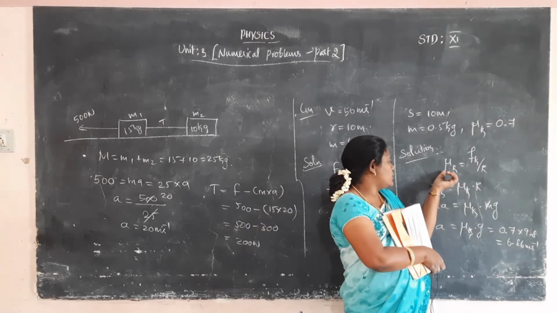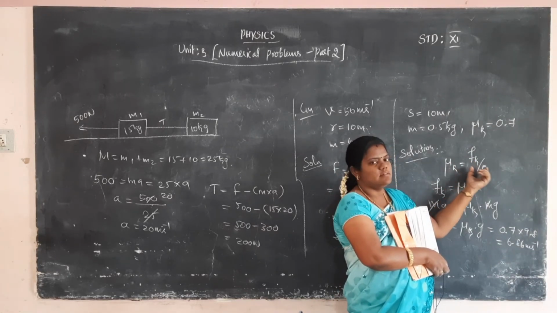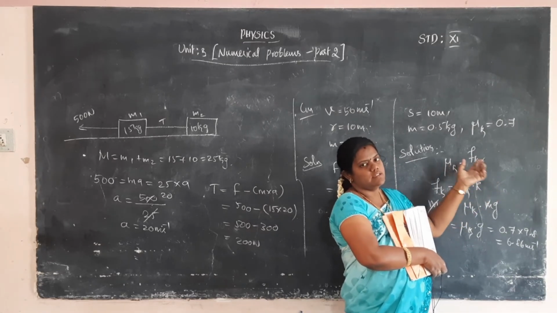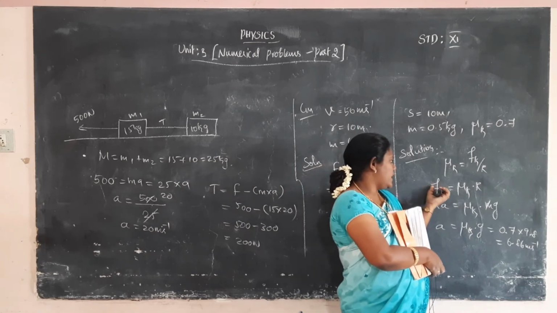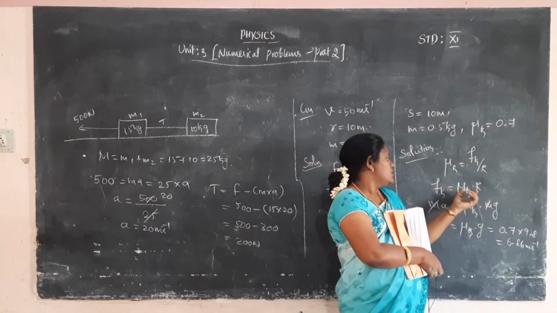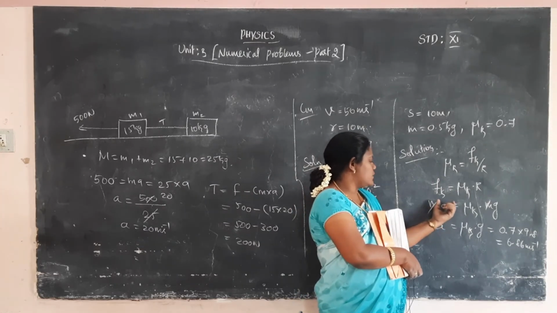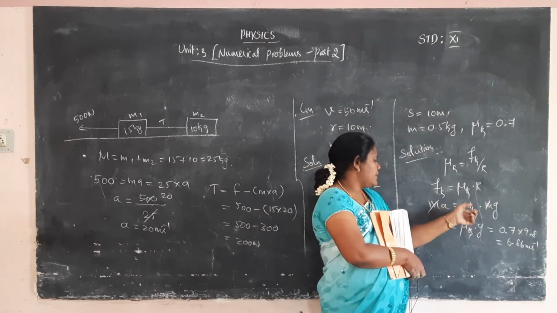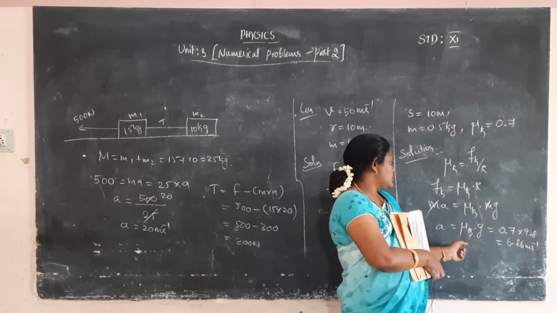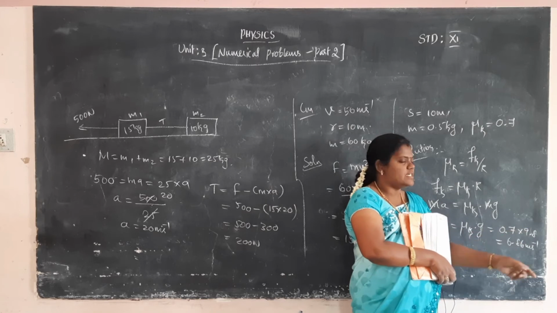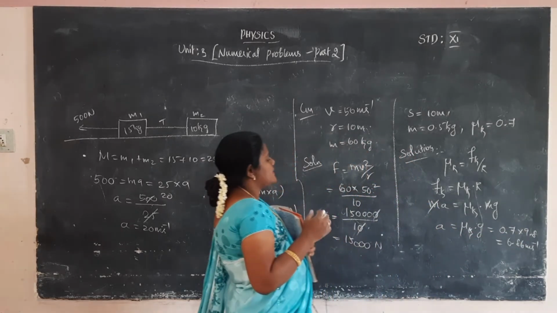So Fk is equal to mu k into R. Substituting R and F, ma is equal to mu k into mg. Cancel m on both sides, so a is equal to mu k into g. Substituting the mu k and g values, we easily calculate 6.86 meters per second squared. That is the acceleration value.